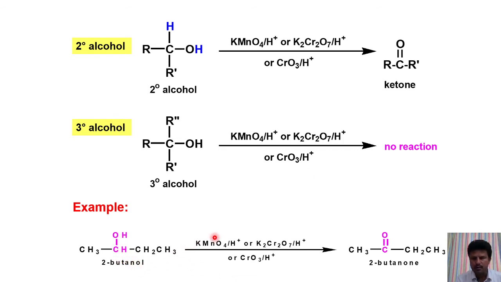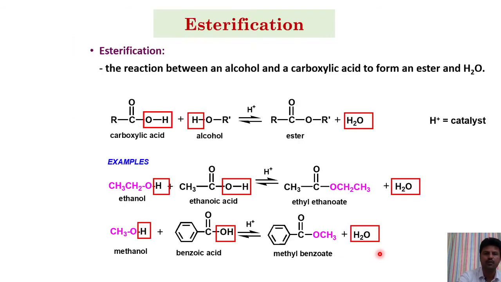You can observe an example. 2-butanol reacts with KMnO4 or K2Cr2O7 and gives 2-butanone.